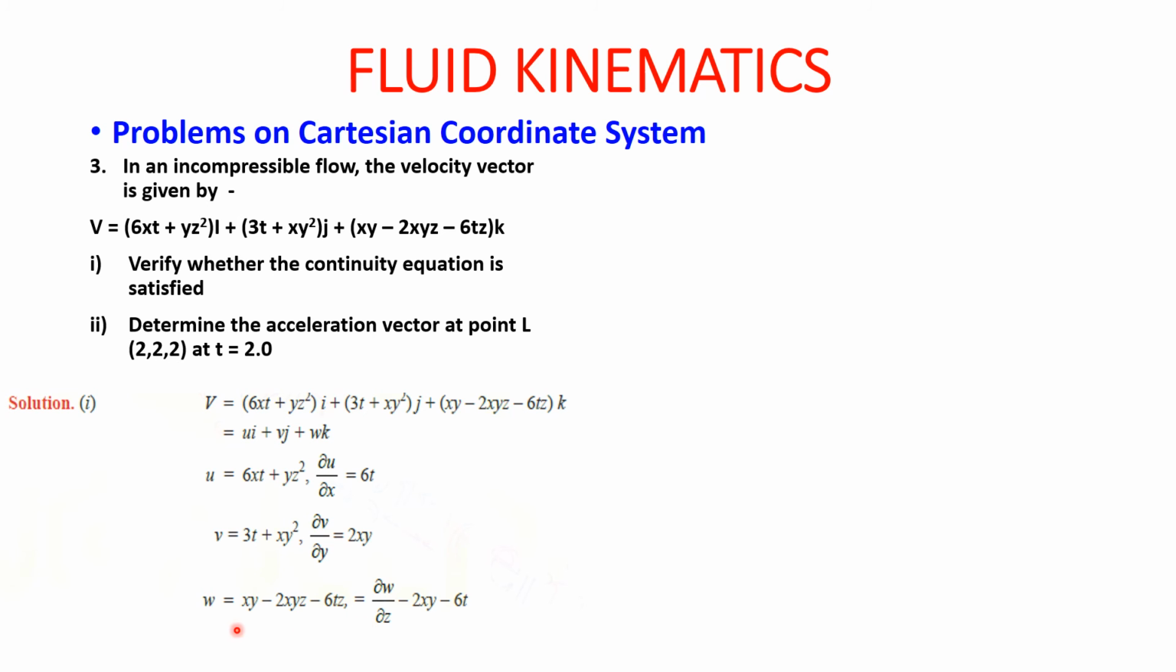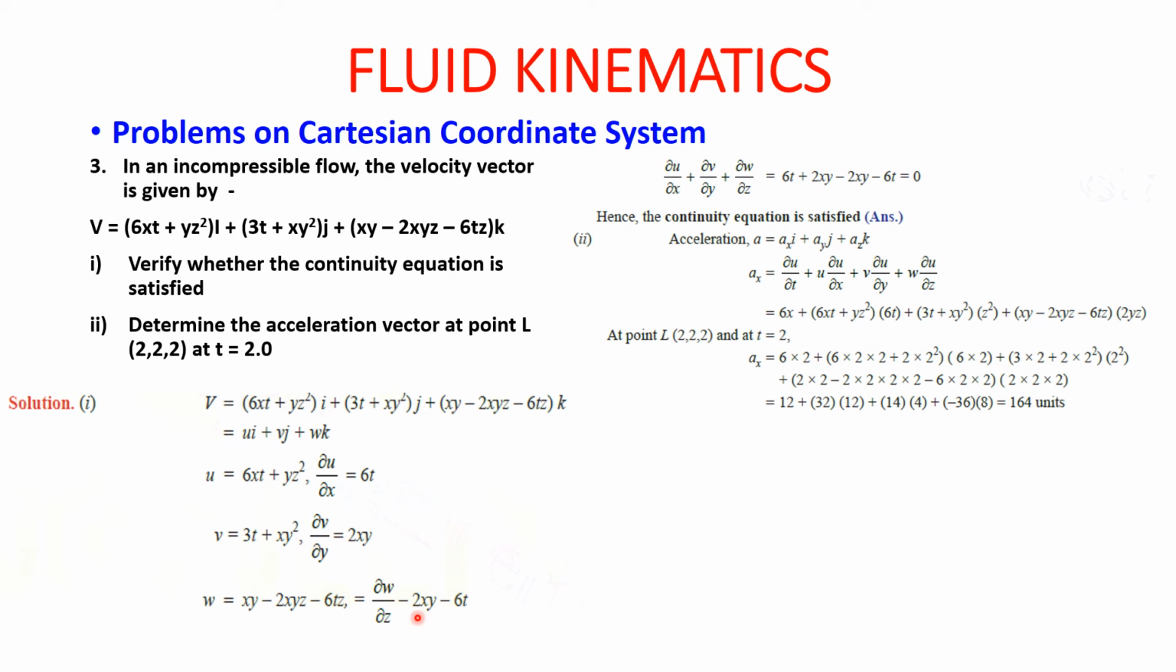So ∂w/∂z will be 0·xy. Here you will get minus 2xy, because z will be constant, 1 minus 60. So you get ∂w/∂z equal to minus 2xy minus 60. Next, ∂u/∂x plus ∂v/∂y plus ∂w/∂z.